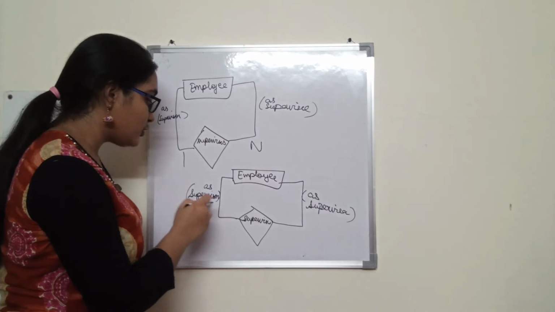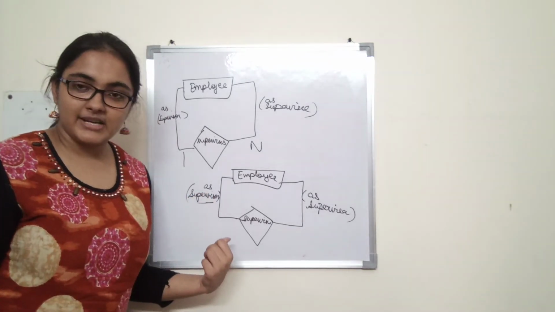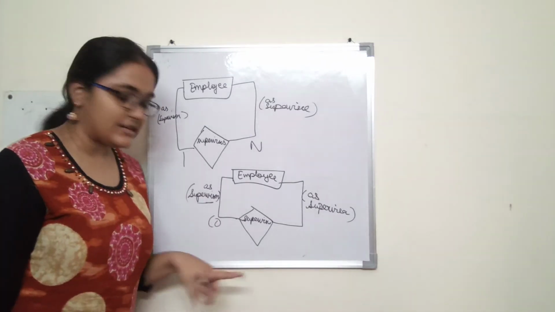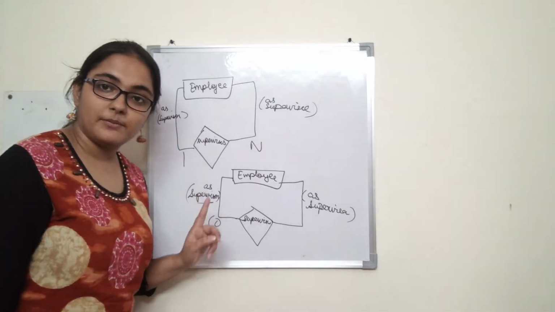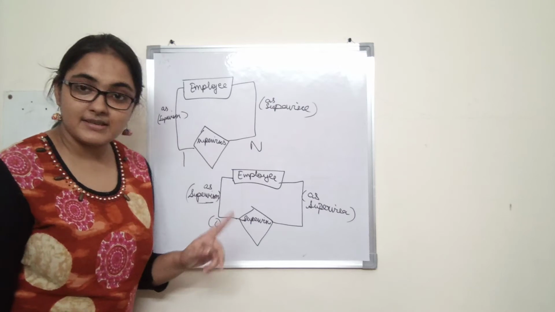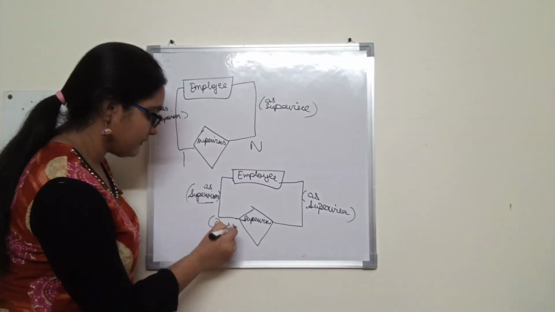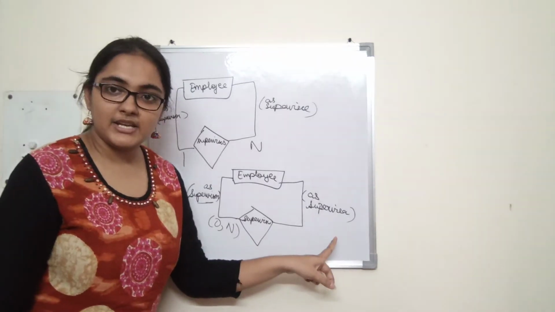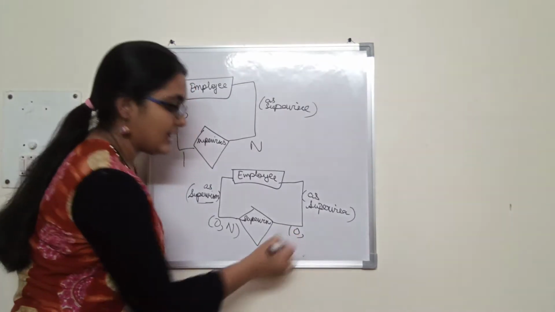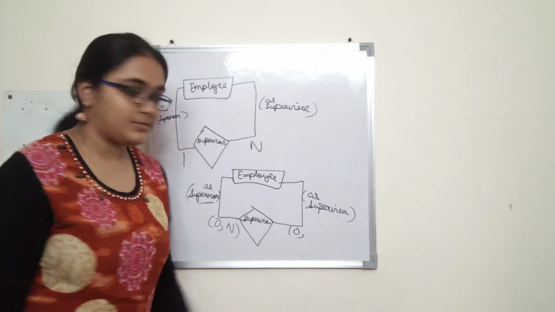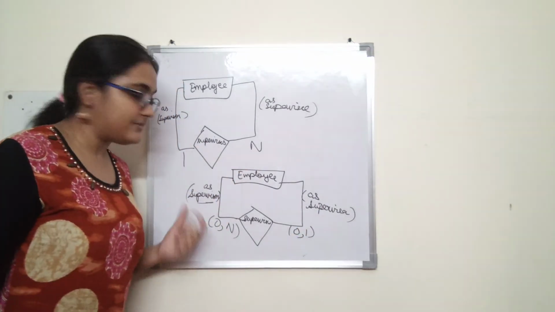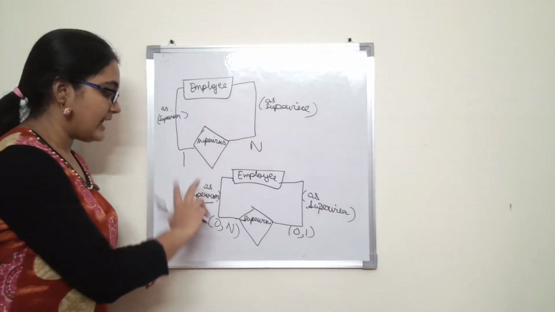Alright, so as a supervisor, how many minimum number of relationship instances does it participate in? 0. Refer to the previous figure. And how many maximum relationship instances does it participate in? N. Alright, here as a supervisee, how many minimum relationship instances? 0. And how many maximum relationship instances? 1. So if we compare both the diagrams, we have just cross changed it, n and 1.